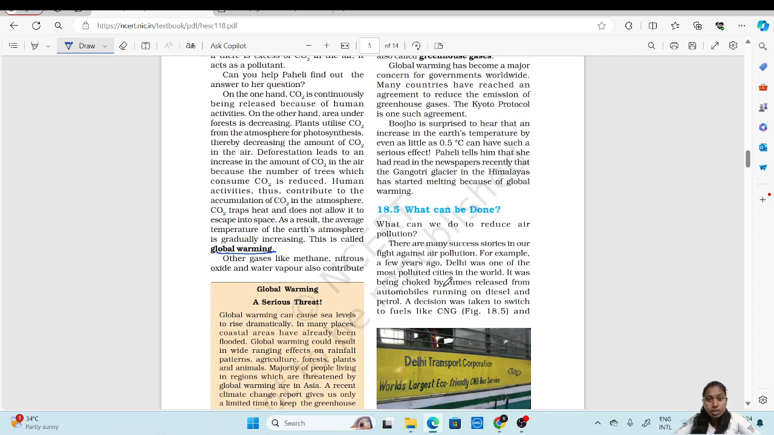And because of this greenhouse effect, the temperature of Earth increases. And due to this temperature increase, there is news that the Gangotri glaciers in the Himalayas have started melting because of global warming. Because of this temperature rise, the glacier from the Himalayas has started to melt.